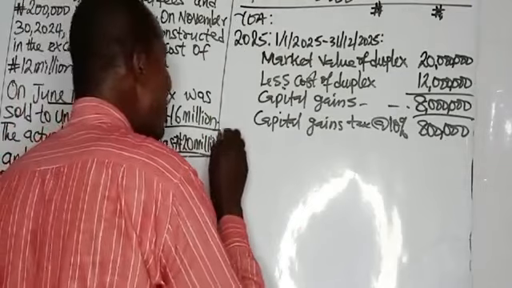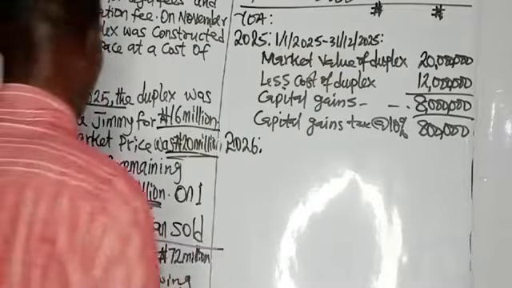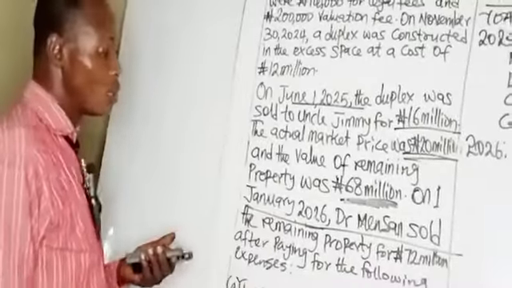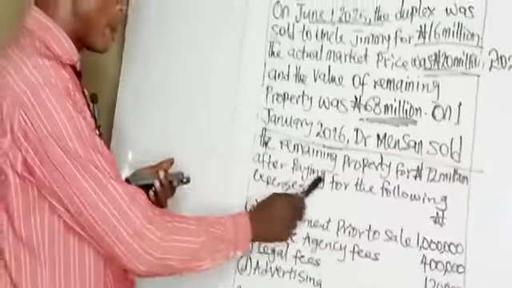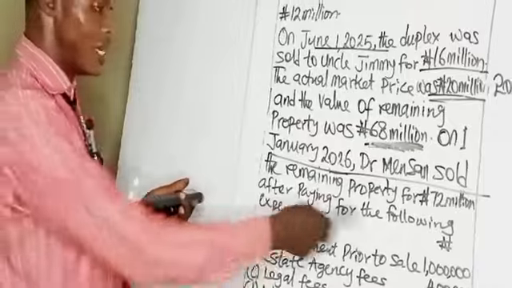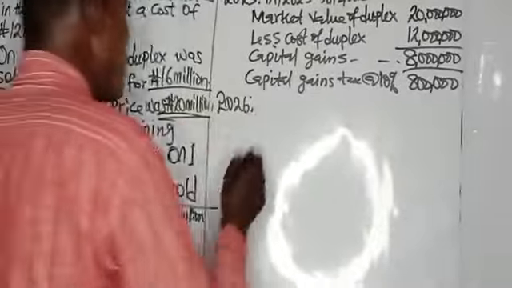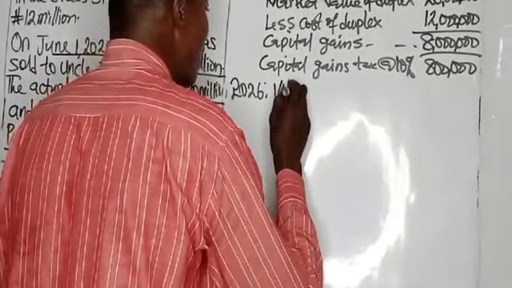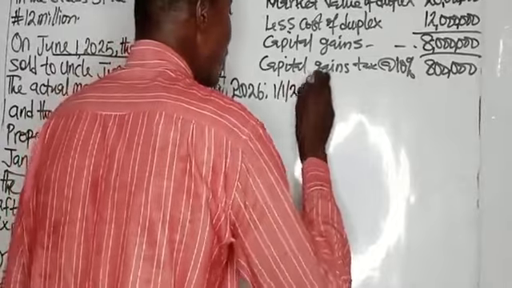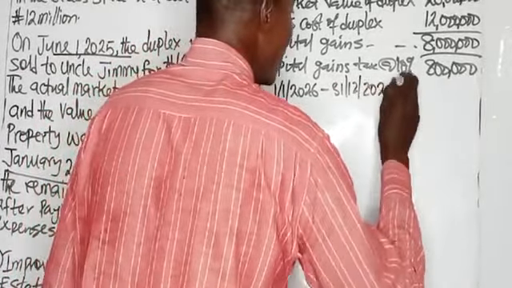Then in 2026, 2026 year of assessment. Now in January 2026, Dr. Mesa sold the remaining property for 72 million after paying for the following expenses. The remaining properties were sold for 72 million. So we have the basis period for 2026, if the basis period is actual year basis, 1st of January 2026 to 31st of December 2026. That is the basis period.